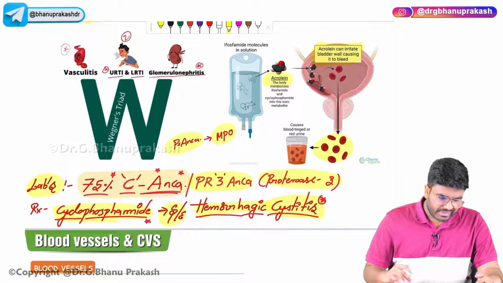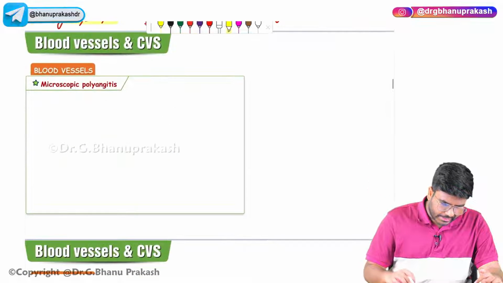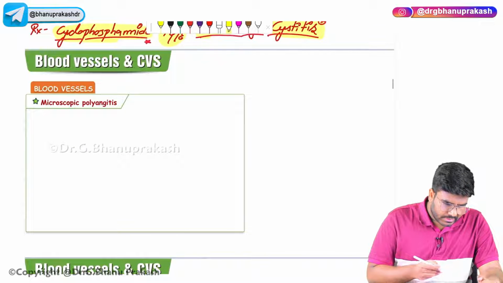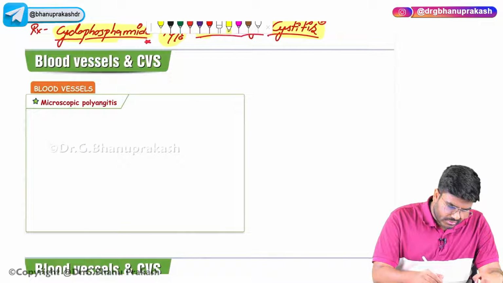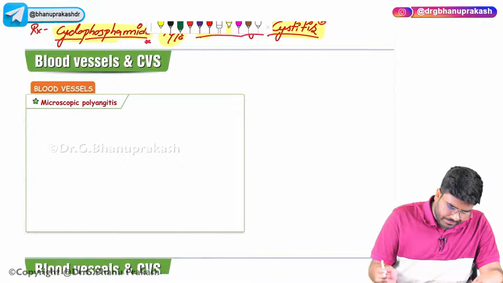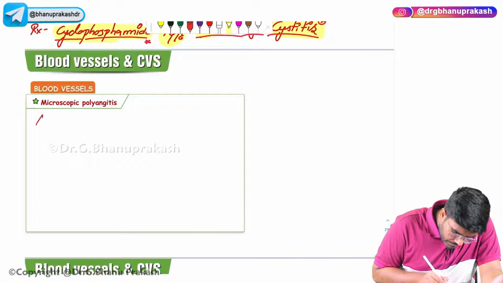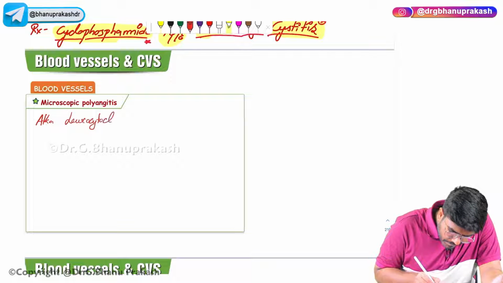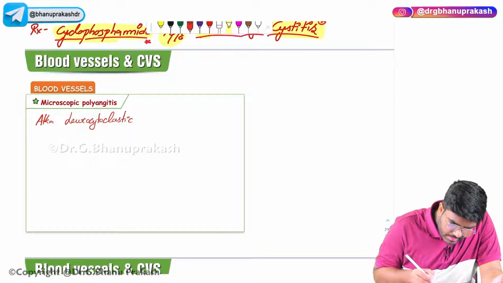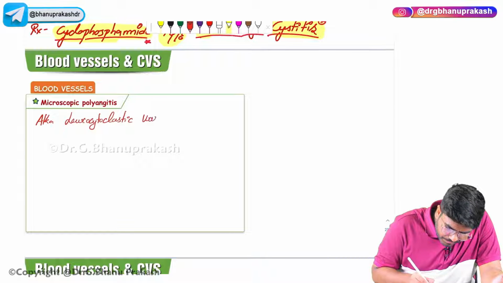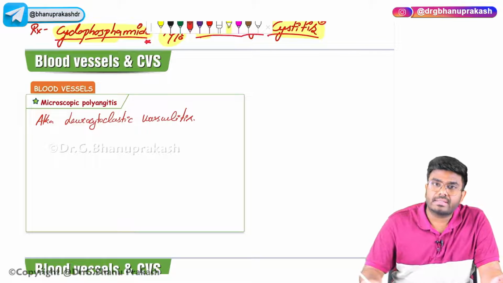Okay. So having said that, now let's continue with the other type of vasculitis, which is called microscopic polyangiitis. This microscopic polyangiitis is also called leukocytoclastic vasculitis.